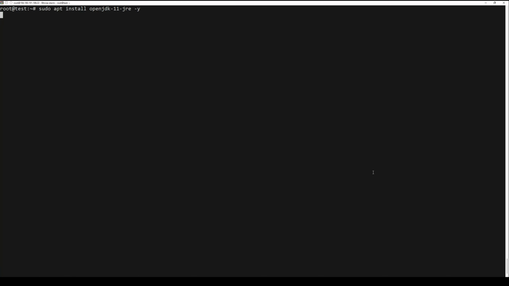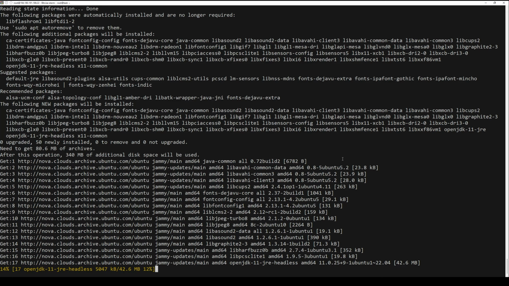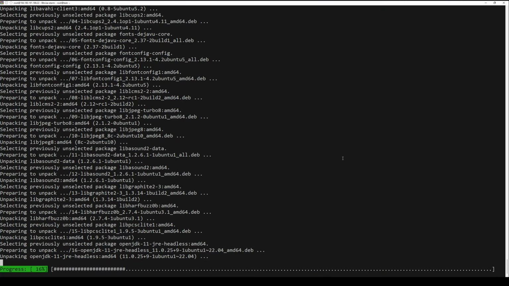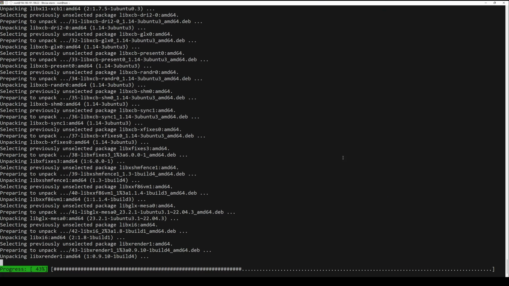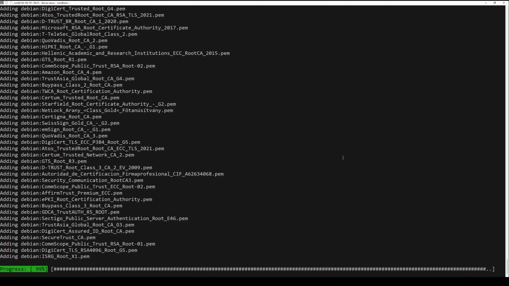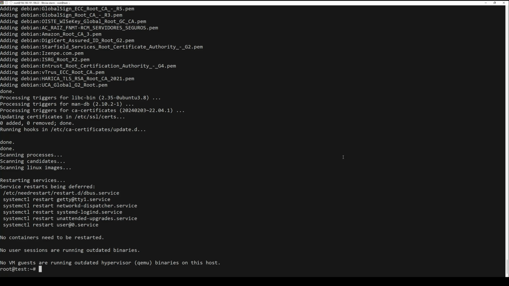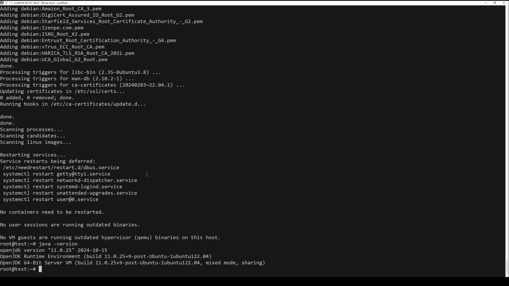First of all, you need to install the OpenJDK. Run the next command to install OpenJDK on your system. Once installation is finished, check the version of Java with the next command.